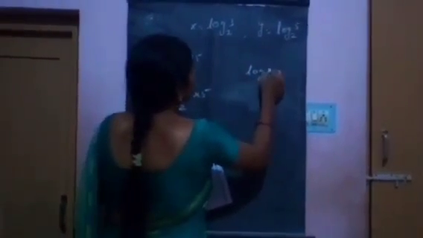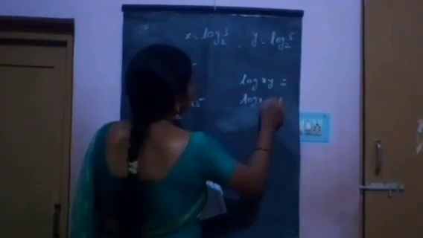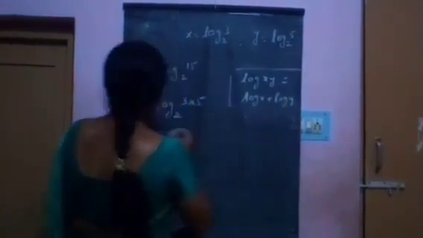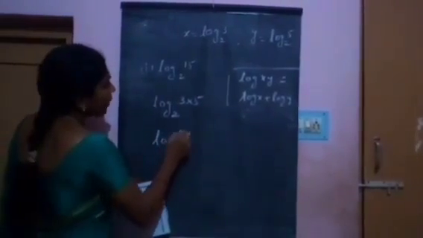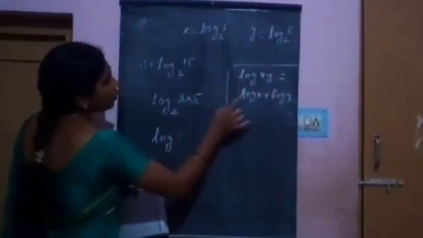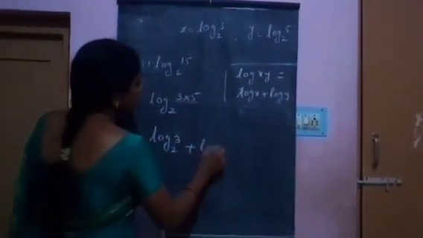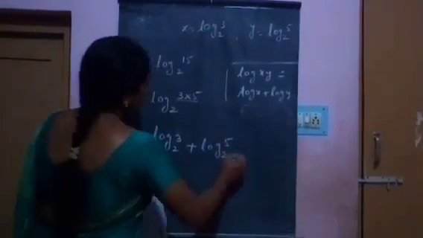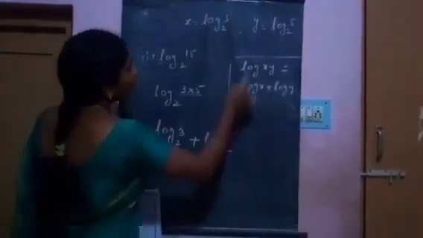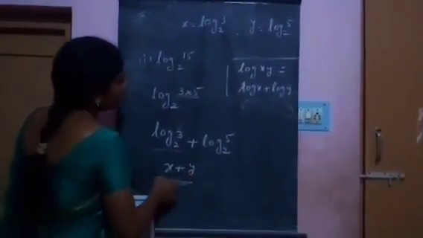Using the formula log xy equals log x plus log y, this is log 3 base 2 plus log 5 base 2. Log 3 base 2 value is x and log 5 base 2 value is y. That is x plus y.